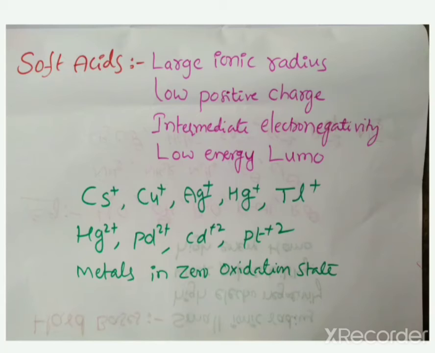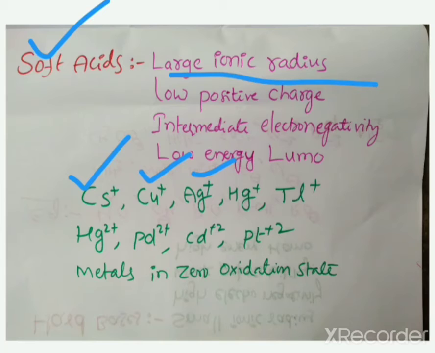Students, already we discussed cesium has large size. So, large ionic radius are what? Soft. So, cesium belongs to soft acid. Copper, Ag, Hg, thallium, Hg2 plus, palladium, cadmium, platinum plus 2. These are heavier elements with low positive charge.